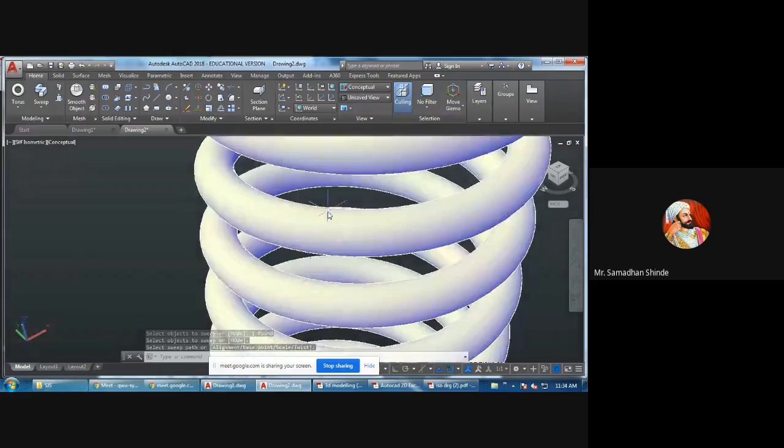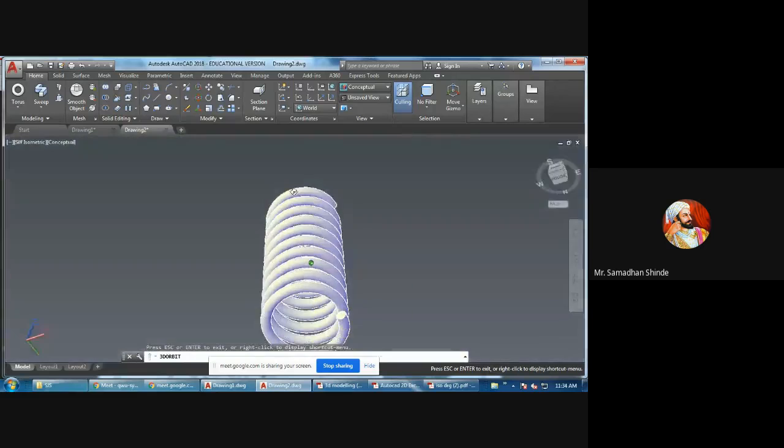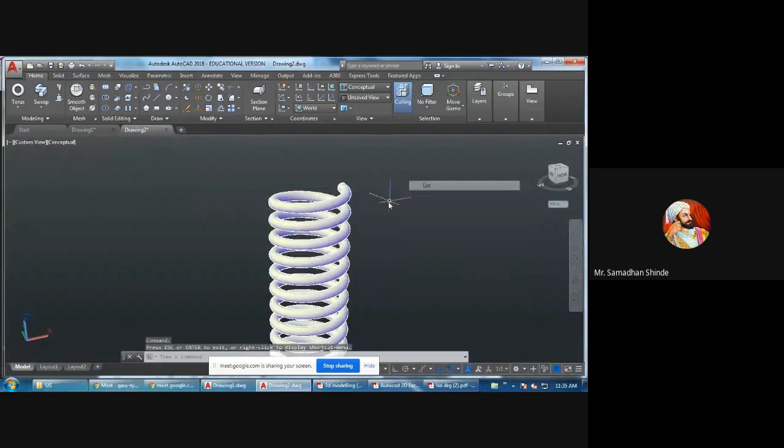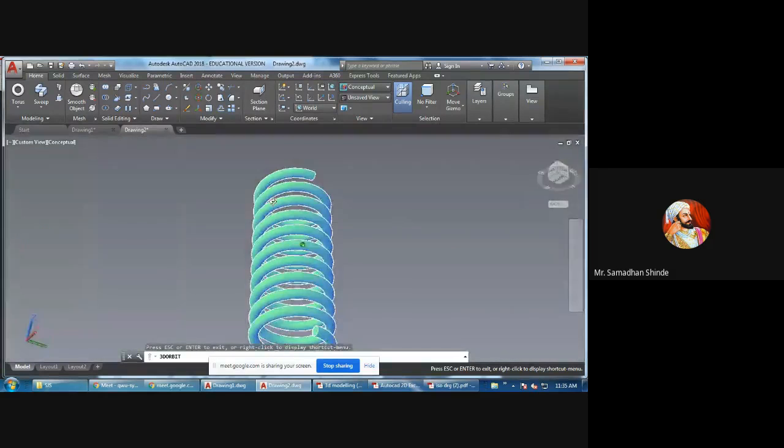Is it possible to see on your screen? This spring will get generated as simply as this. If you want, you can give color for good visualization. So like this. Okay, this spring will get generated.